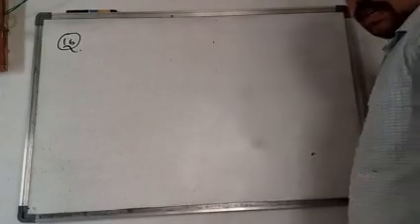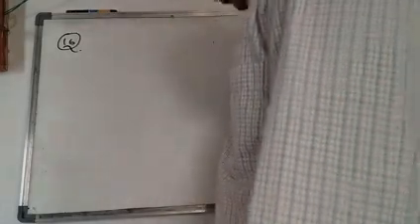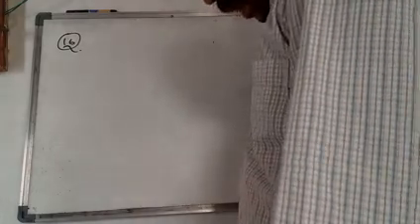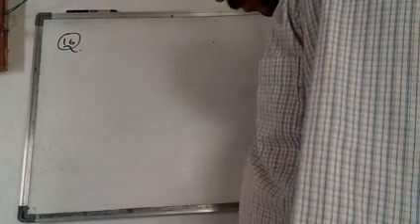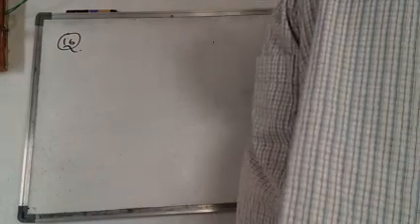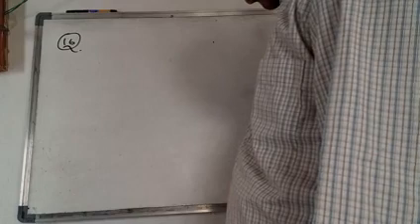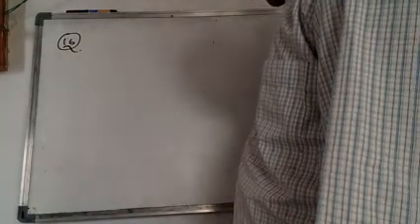Right, the next question, the 16th question. What is given? An equation is given, Ey is equal to 2.5 N by C, and he is asking us to find the wavelength. If you know the frequency, we can find the wavelength.